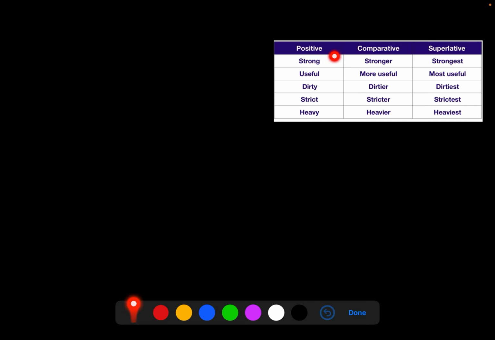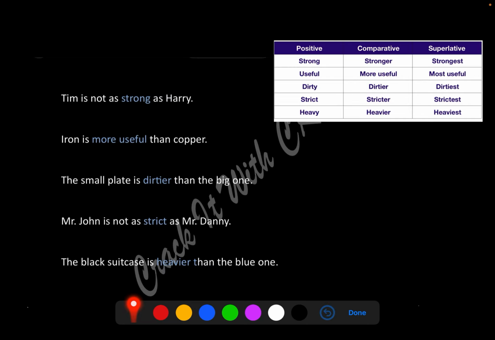Okay, now see, this is positive, comparative, superlative. We have done this before. I'm not going to waste too much time here. The positive is strong, stronger, strongest. Useful, more useful is the comparative form. Most useful is the superlative form. But in today's exercise, because we are going to do only a comparison of two things, the superlative form will not come in any of the answers that we will be doing, okay? Okay, let us get to this.